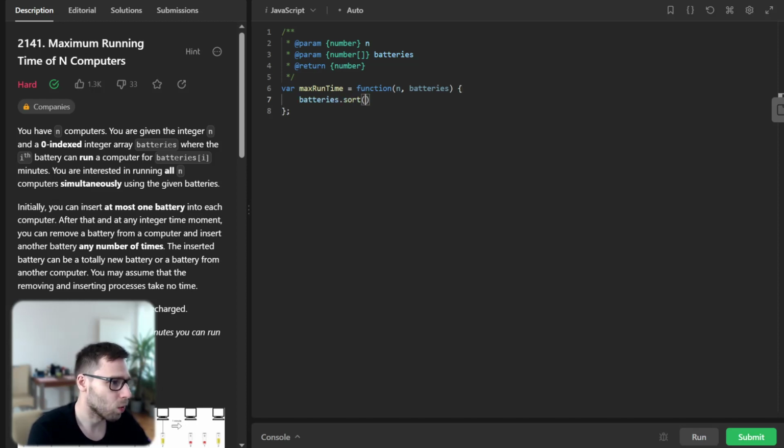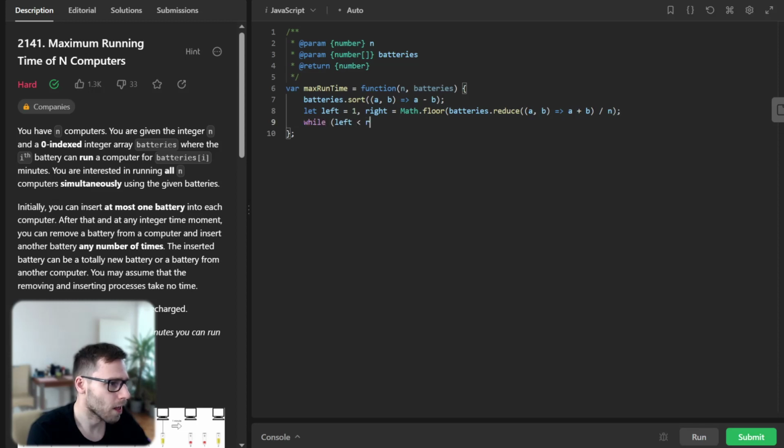So batteries will be sorted with (a, b) => a - b, and let right be Math.floor of batteries.reduce((a, b) => a + b) divided by n, and left is 1. While left is less than right, so classic binary search, we have a target, and it's right minus Math.floor of (right minus left) divided by 2, like in binary search.